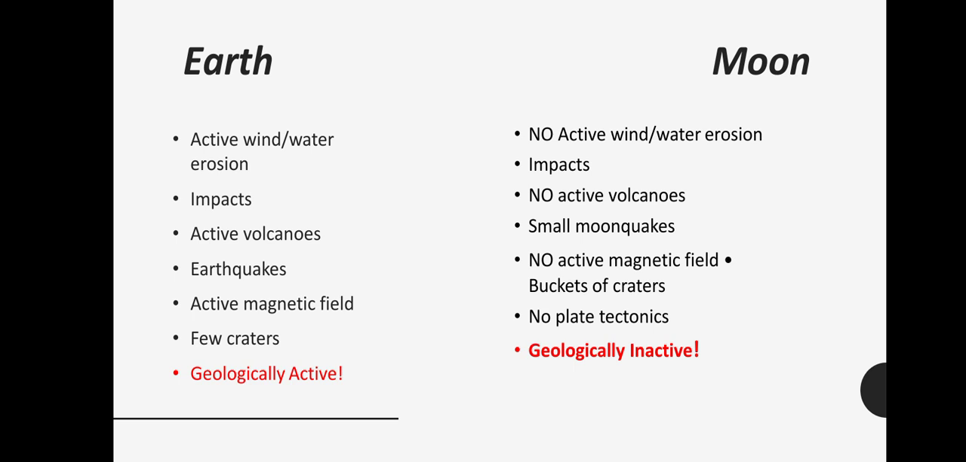As we have discussed, the Earth has few craters, few depressions, but in the case of the Moon, it has buckets of craters. So all these characteristics prove that Earth is geologically active, that it has volcanoes, earthquakes, and a magnetic field. All these show that it is geologically active. But if we talk about the Moon, it is geologically inactive.